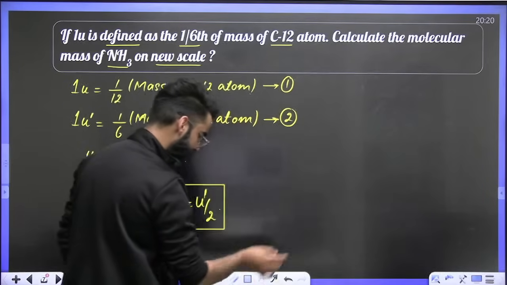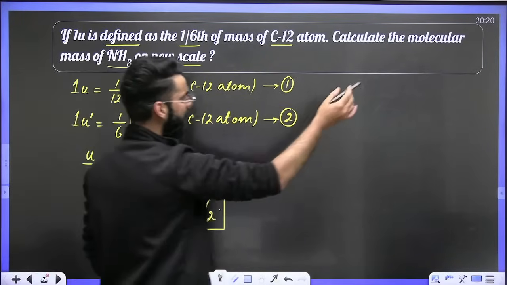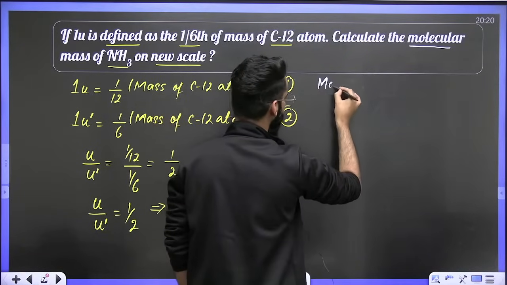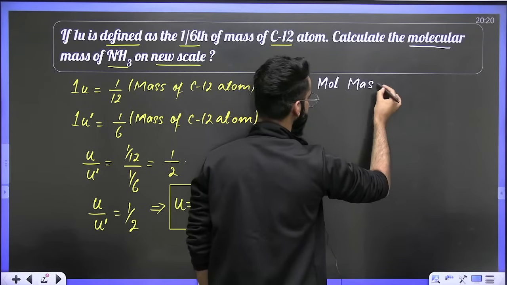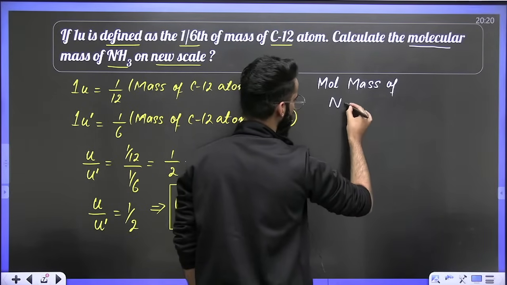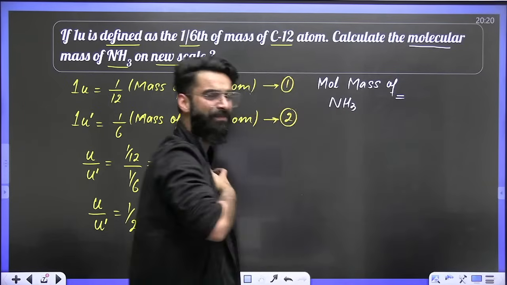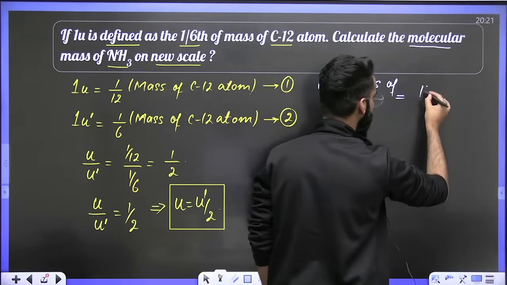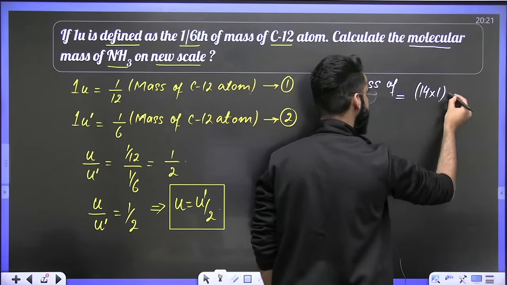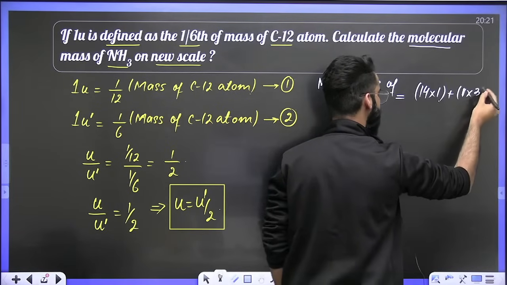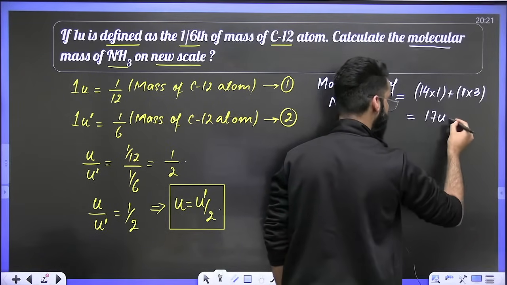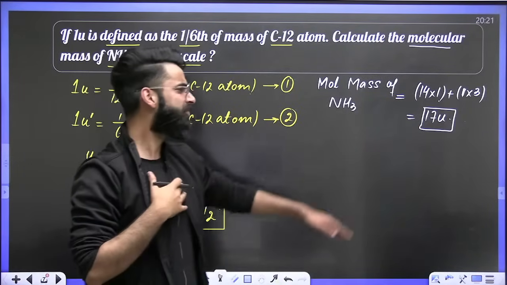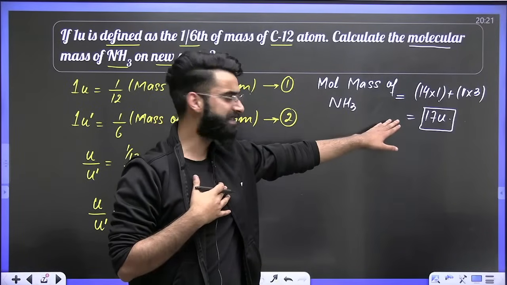Now what will be my second step? The second step is that we are supposed to calculate the molecular mass of NH3. Now write the statement: molecular mass of NH3 as per our scale which we know. How much will that be? It's going to be the sum of atomic masses. Nitrogen has an atomic mass of 14 since there is one nitrogen atom. Hydrogen has 1 AMU, and there are 3 hydrogen atoms. So the value comes out to be 17U. So we calculated the molecular mass of NH3 as per the scale which we know.